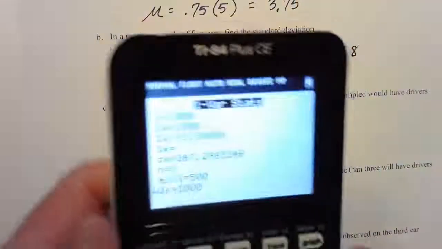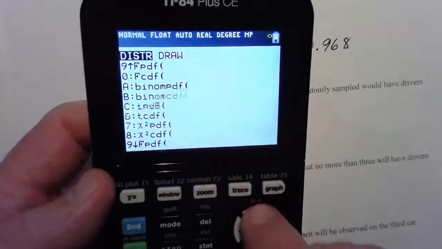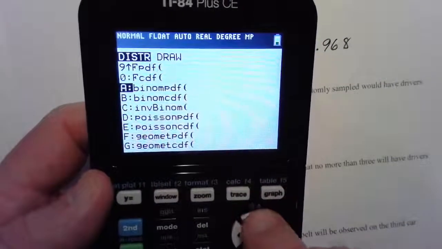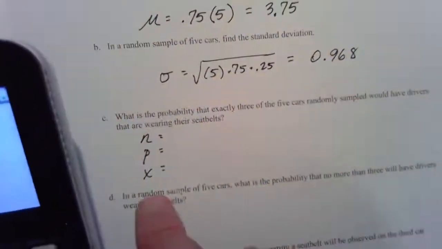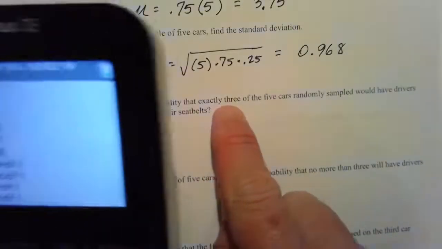What are we talking about here? Distributions, so we want 2nd VARS to get different probability distributions. And if you go up to binomial PDF, why is it PDF? Because it's exactly 3. We're not talking about 1 and 2 and 3 or adding them together.